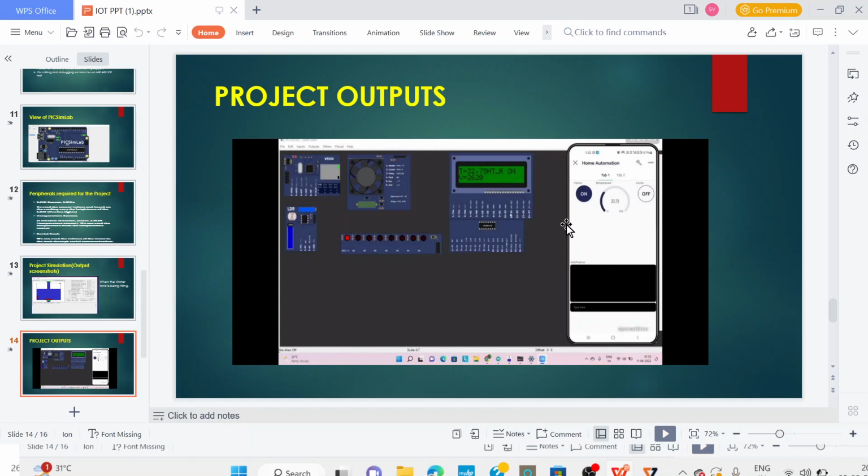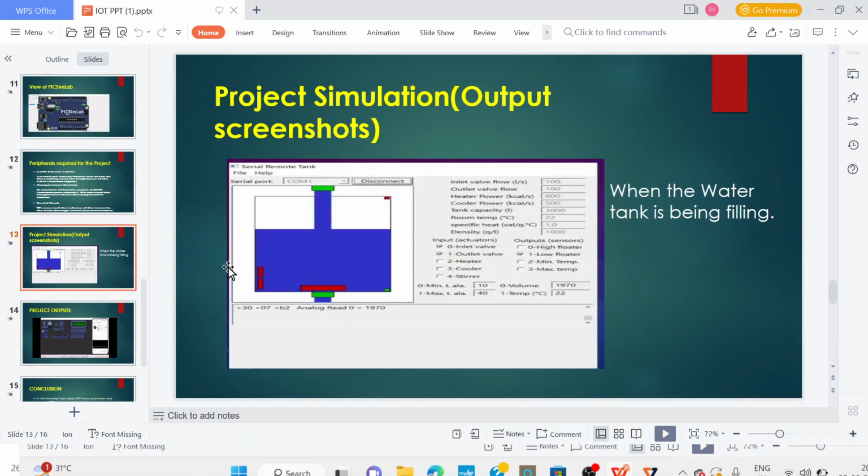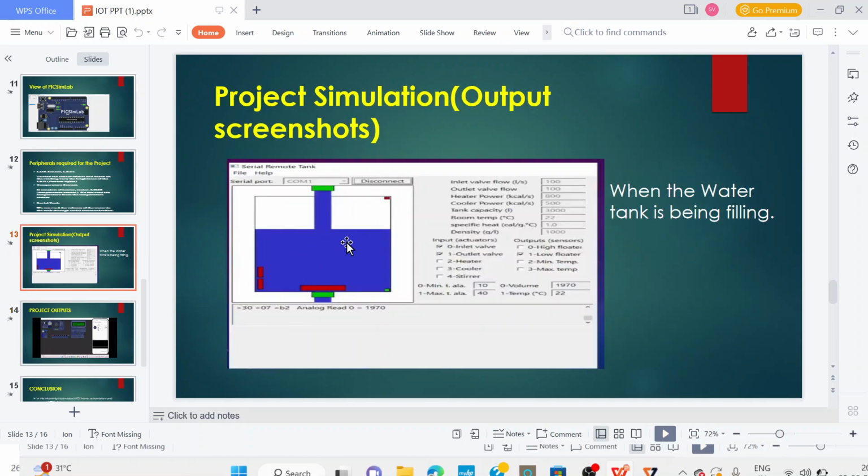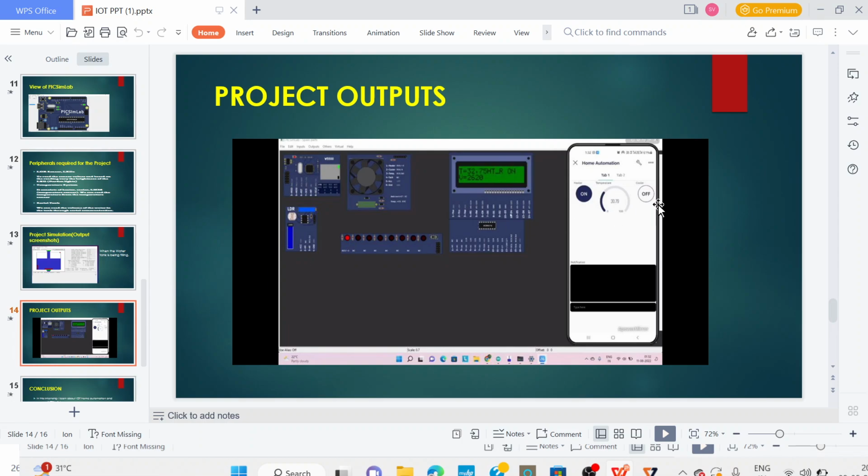For example, here we have seen the water level. If the water level rises to an optimum level, then we can turn off. And when there is no water, when the tank is empty, then we can turn on based upon the instructions that will be there.